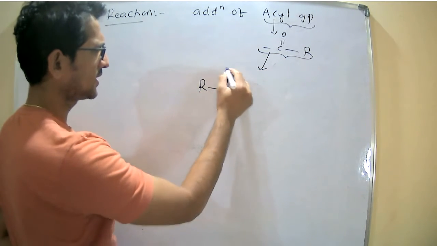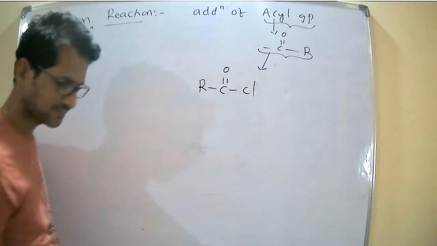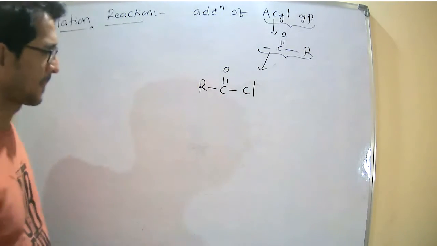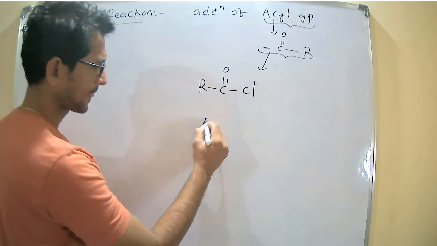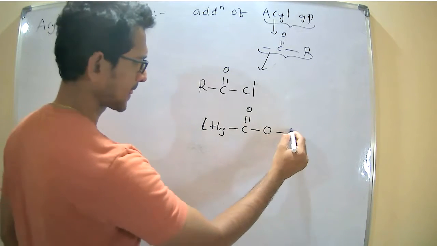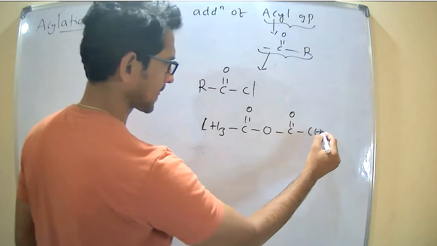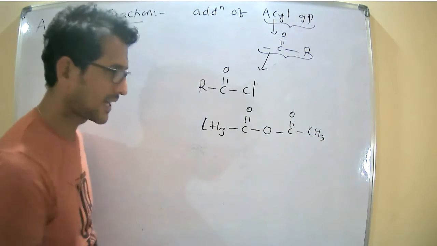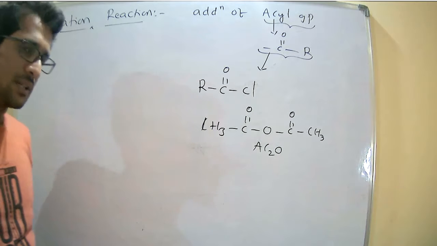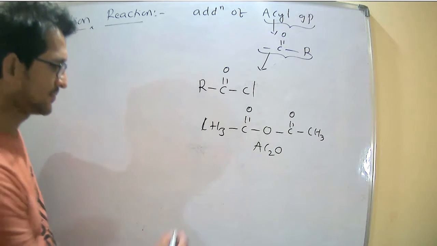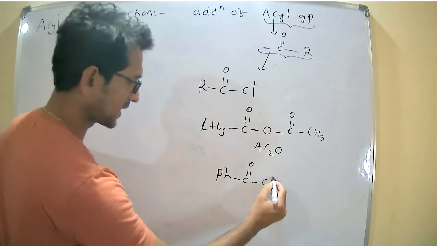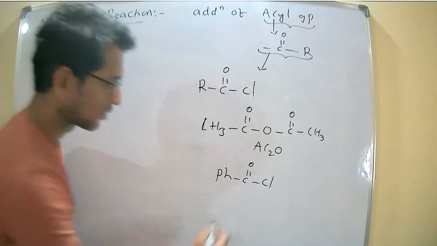The sources of the acyl groups are acyl chloride, acetic anhydride, denoted with Ac2O, and benzoyl chloride.